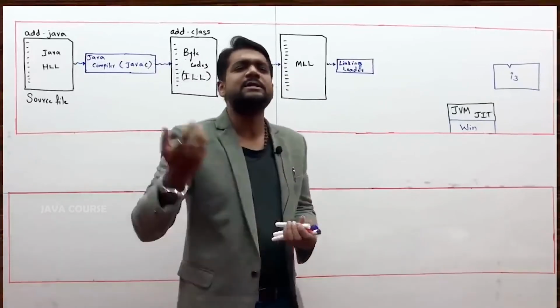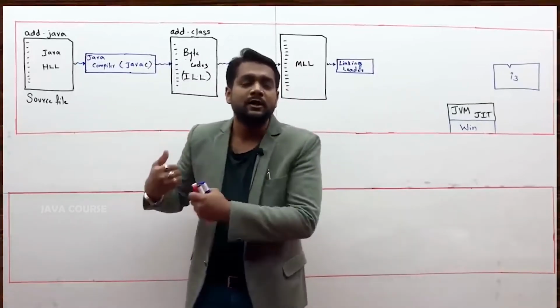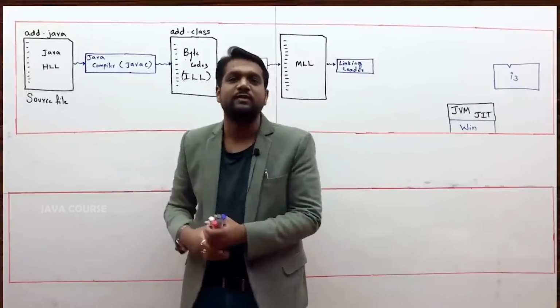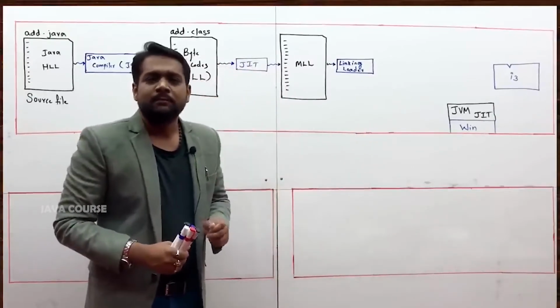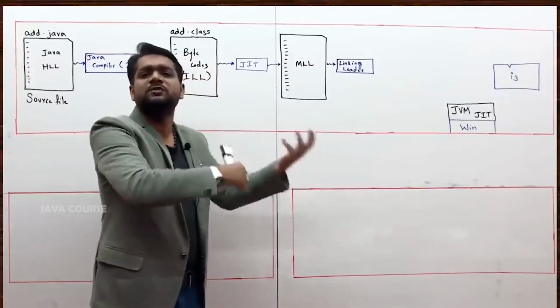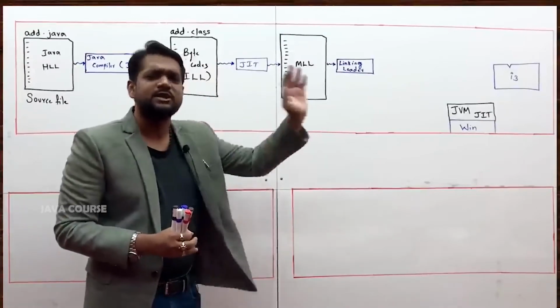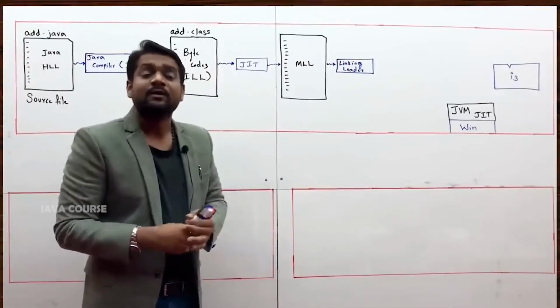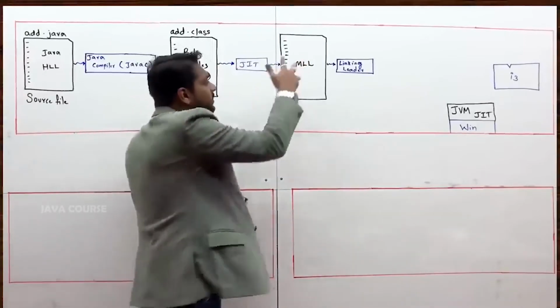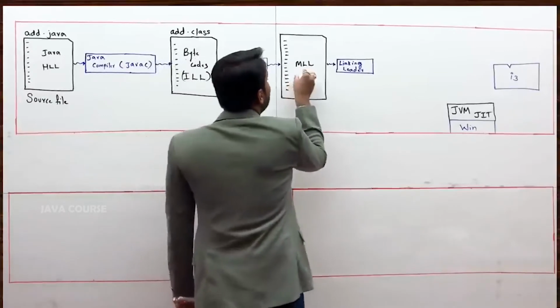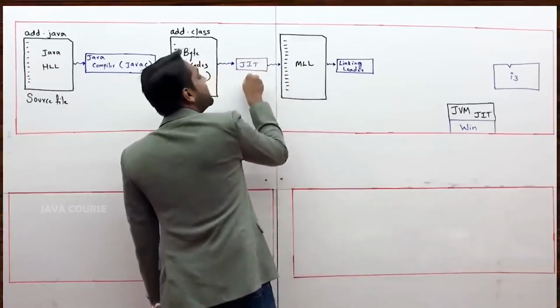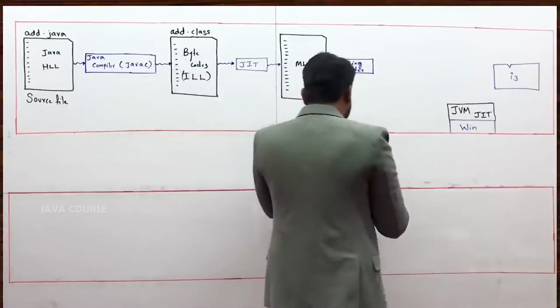Don't think that only in C you will have the inbuilt functions, for which you have header files. In Java also you will have some inbuilt things. Probably here they go by different terminologies. What is that? We will see in future. But so many inbuilt things we will be using here also. So this machine level language file, whatever JIT has developed, would be linked and loaded.